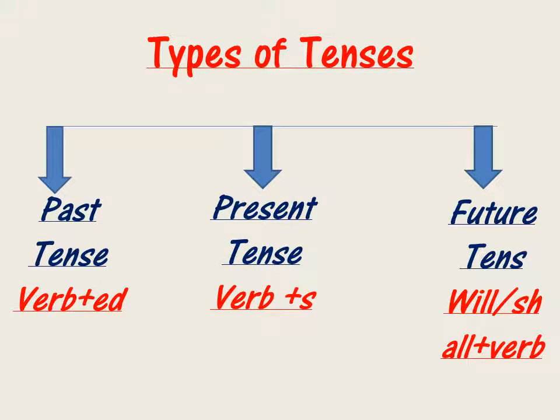So let's see what the types of tenses are. These are the three broad types of tenses. The first is past tense, which will generally be denoted by verb plus ed. Here I am just talking about the simple past tense, not about the continuous or past perfect, so don't take it that way. The first is the past tense, the second is present tense, and the third one is the future tense. So I'll be covering all these three tenses gradually in the coming videos, but initially for today I'll be starting with past tense only.